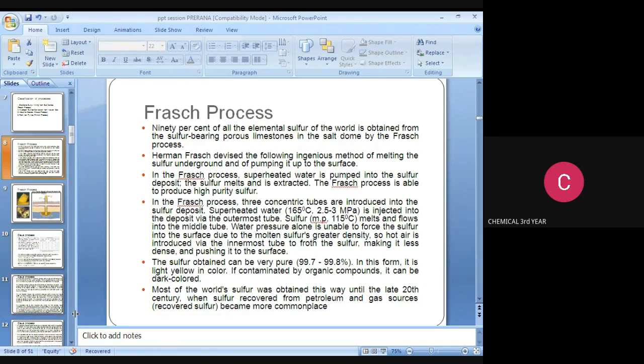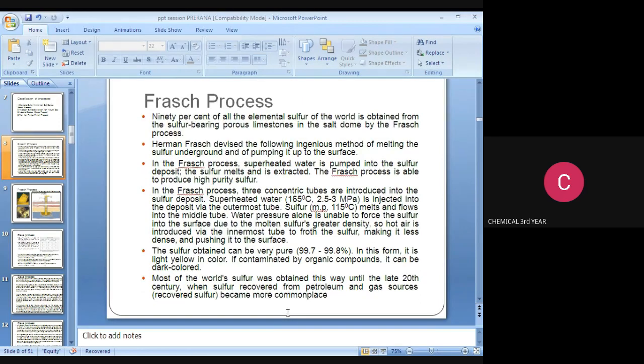Most of the world's sulfur was obtained this way until the late 20th century, when sulfur recovered from petroleum and gas sources became more commonplace.